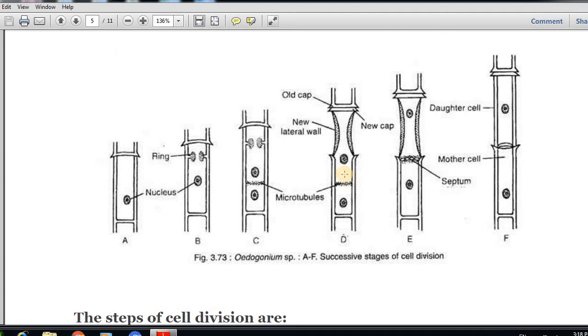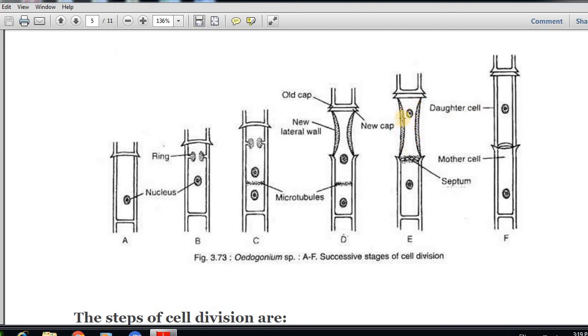Now one nucleus is moving upward and one is moving downward, and you can see a new cap is also produced here. Before this there was only one cap, but now you can see more than two caps. This new cap is also developed as a result of new cell formation. Here you can see the complete new cap, and the complete division of these two cells. This is the septum from which both the cells are separated. This is the mother cell and this is the newly generated daughter cell.